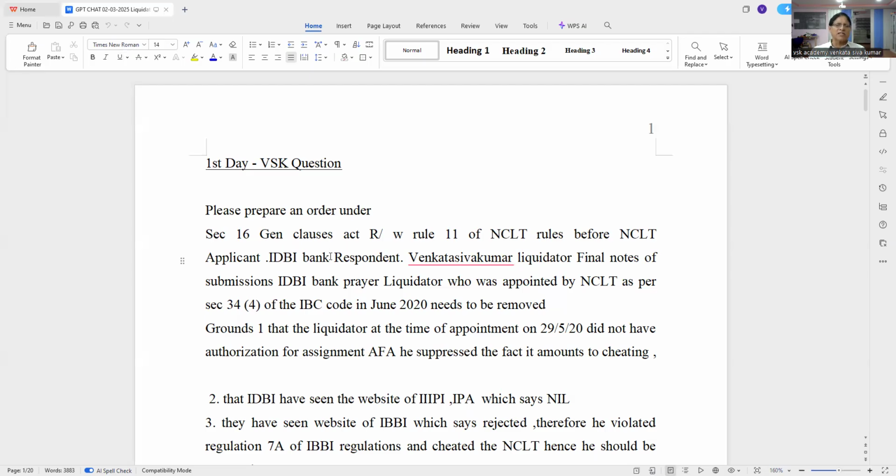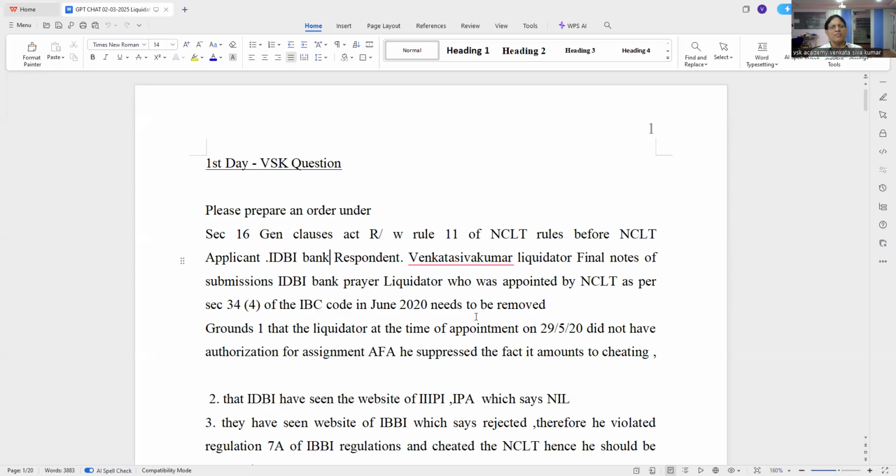But then they wanted the judge to use the power under the General Clauses Act, read with rule number 11 of the NCLT rules, and so he should be removed. I am the liquidator, Venkat Shivkumar. And the final notes of submissions will be there after the arguments. The final notes of submission: IDBI Bank's prayer is that the liquidator who was appointed by NCLT as per section 34(4) of the Code in June 2010 needs to be removed.